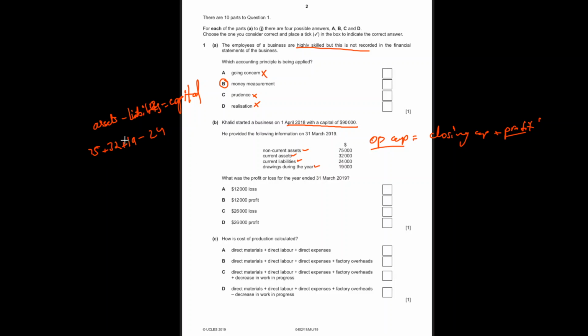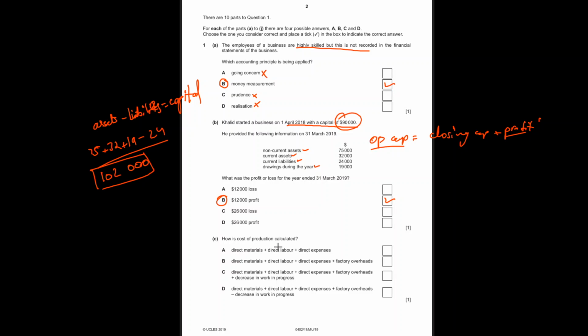All right, so 75 plus 32 plus 19 minus 24. It gives me 102. We ignored the zeros, let's add them back. This is my way to do it, and you can add the zeros in however you like. So this is the closing capital, right? What was the opening capital? 90,000. So what is the increase in our capital? 102 minus 90, you will get 12,000. Is it a loss or a profit? It's a profit because it has increased. It's 12,000 profit.